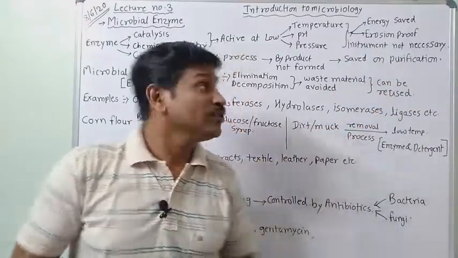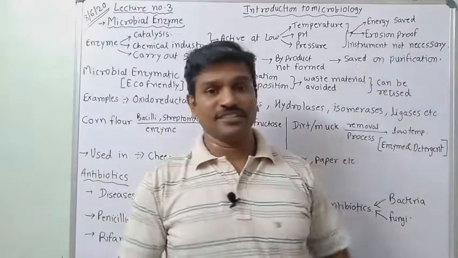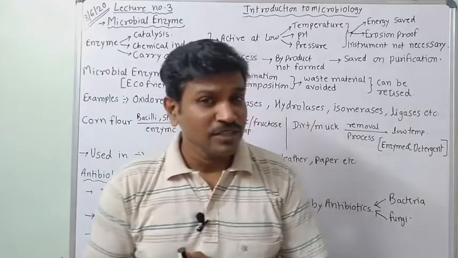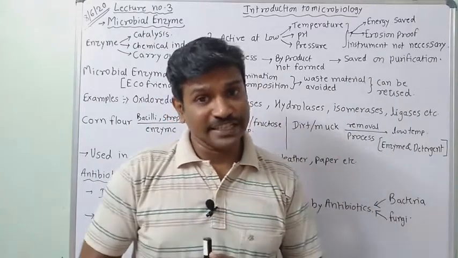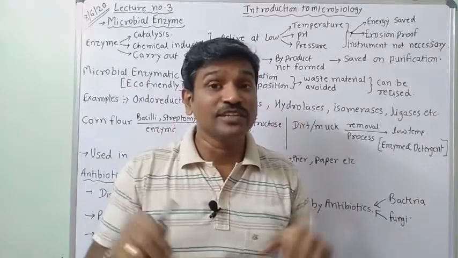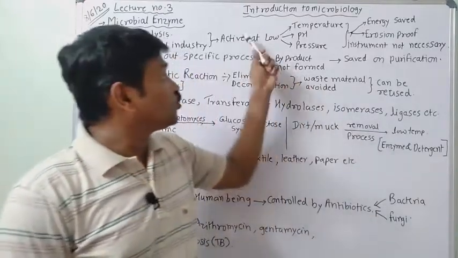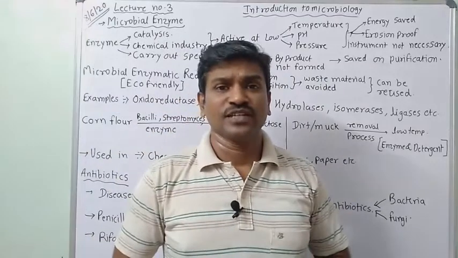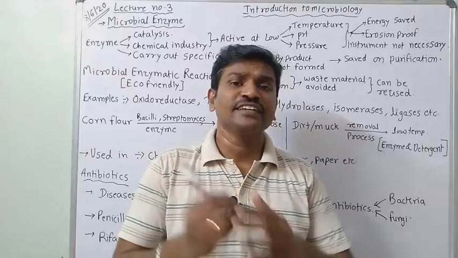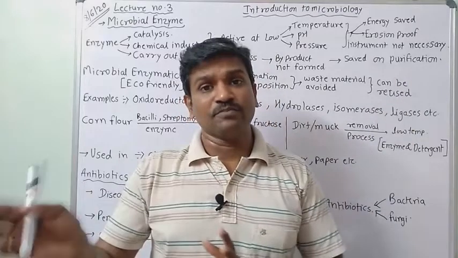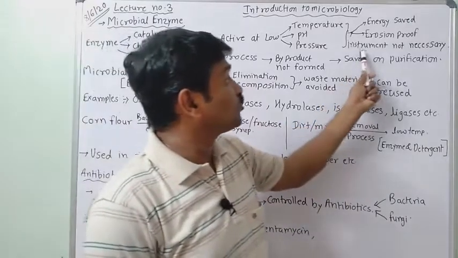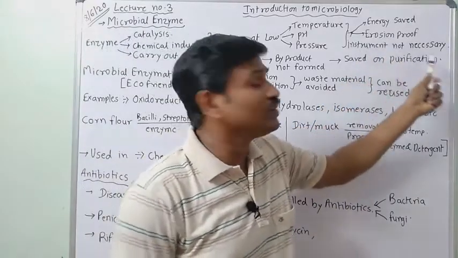मतलब क्या है, erosion proof instrument not necessary, मतलब chemical reaction जो होता है वो एक vessel में होता है. So what will happen when you are utilizing a chemical catalyst? It can erode, it can react with that particular vessel, but with a microbial enzyme it will not occur. It will not erode at all. It will do its activity as a catalyst and it will go away. It will get separated from your product, and that is the beauty of microbial enzymes. So erosion proof instruments are not required.